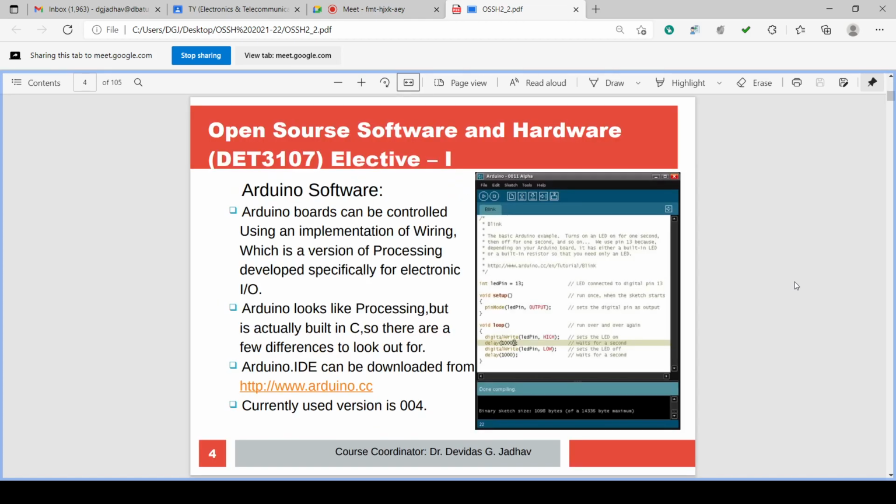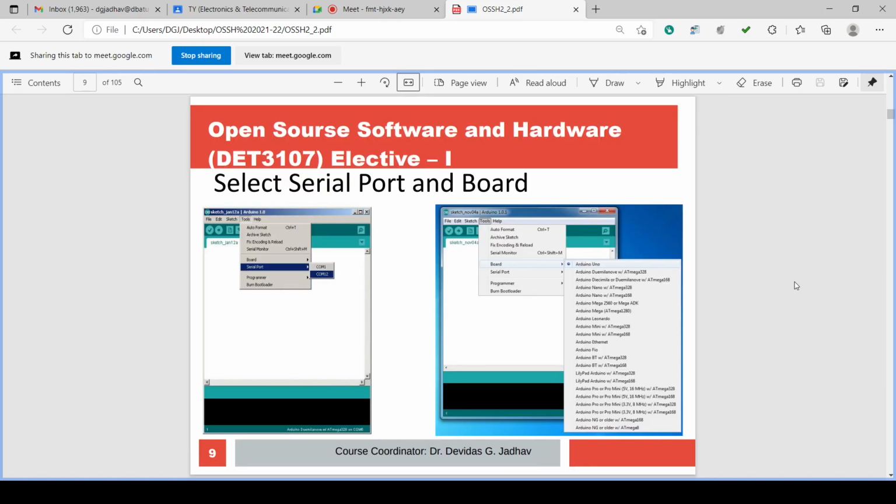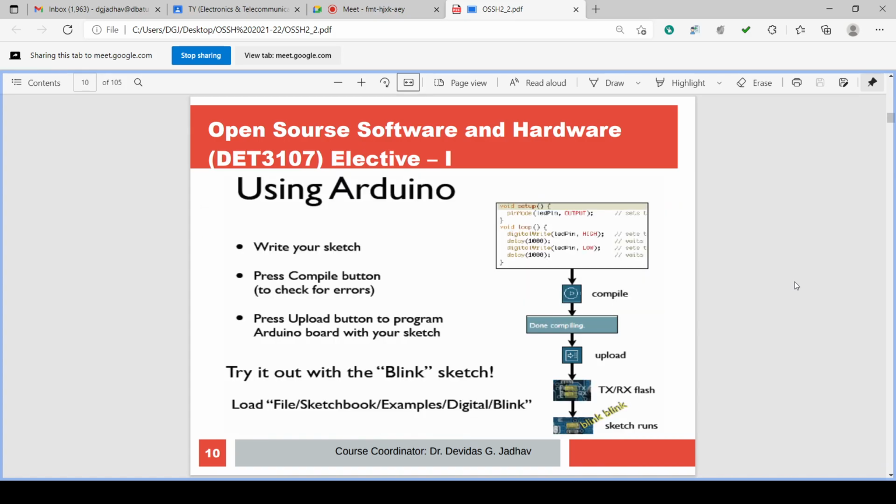Course outcomes. So we have seen the installation steps, we have seen the details of the software windows, we have seen selecting the serial port and board, and we have seen the execution of the Arduino sketch, right from opening the sketch or writing the sketch to compiling, uploading and execution of the program.